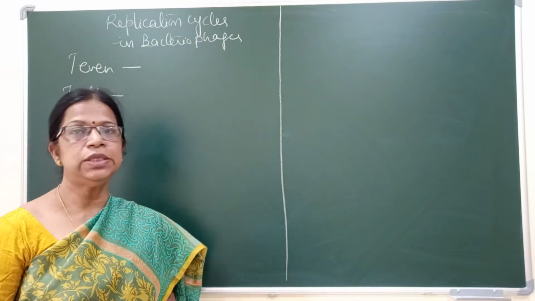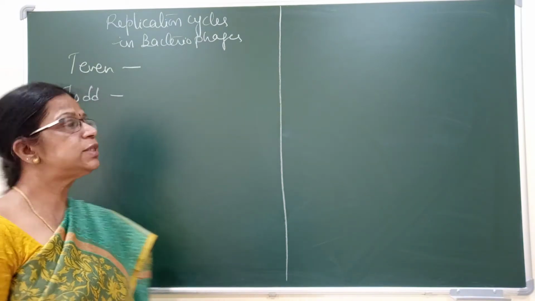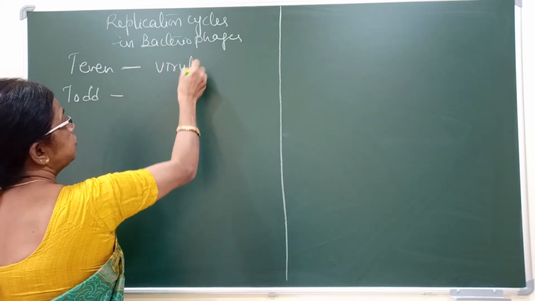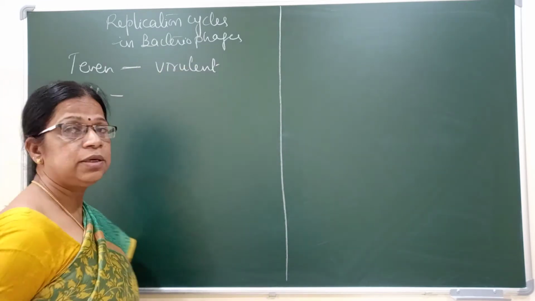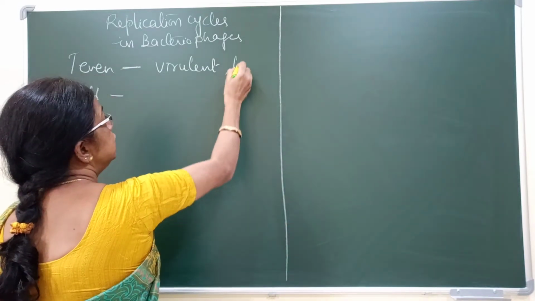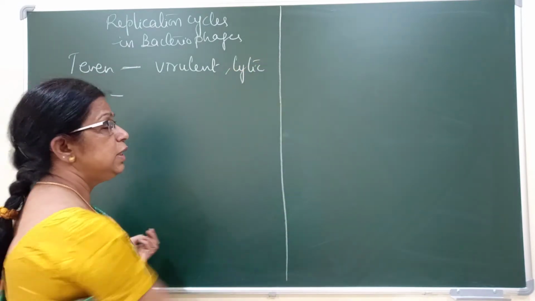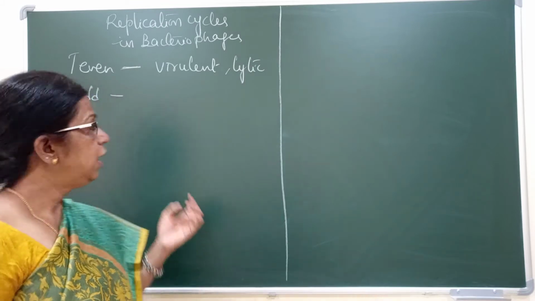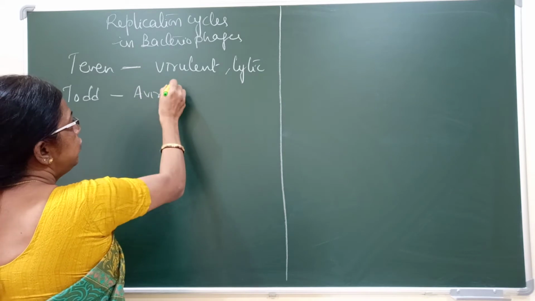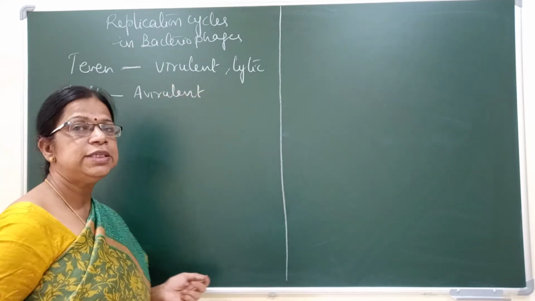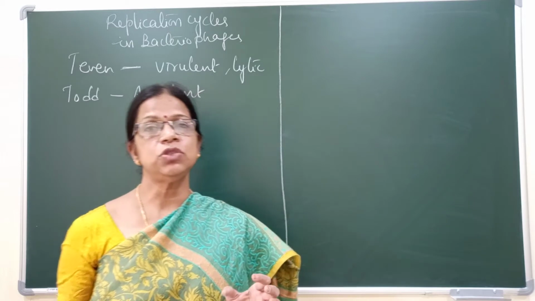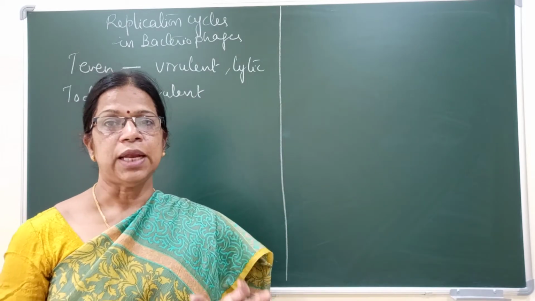T-even phages are called virulent phages, or these are causing lysis. So these bring about the lytic cycle, causing lysis to the bacterial cell. Whereas T-odd phages are called avirulent phages, and they do not cause any lysis to the bacterial cell.